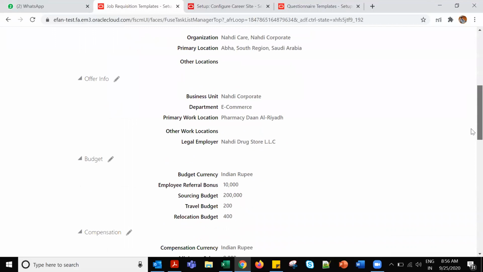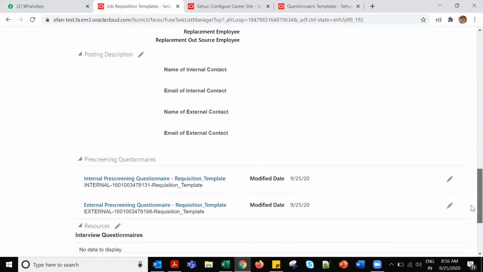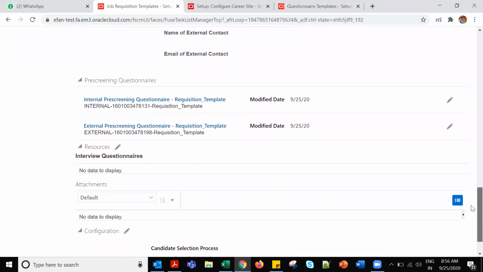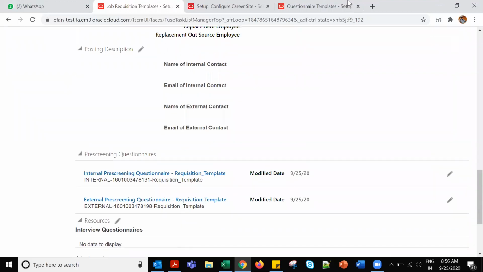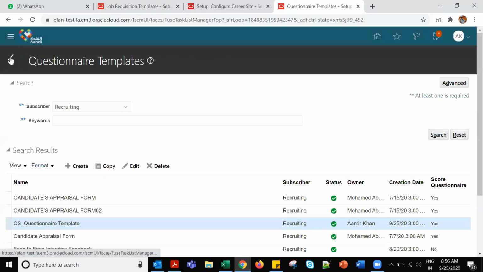Actually, we have a format: questionnaire questions and questionnaire templates. Which one is getting added? That's what I'm checking here. This is pre-screening questionnaires, interview questionnaires. Okay, so I created a questionnaire template. Yes, so based on this template, I have to create a questionnaire.